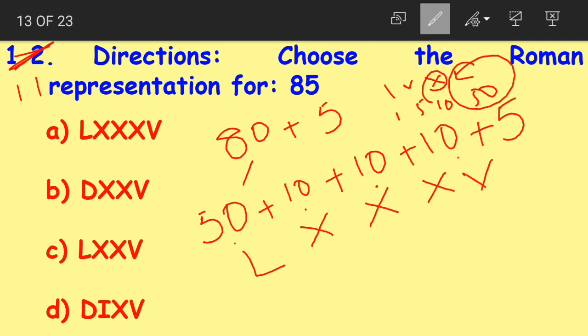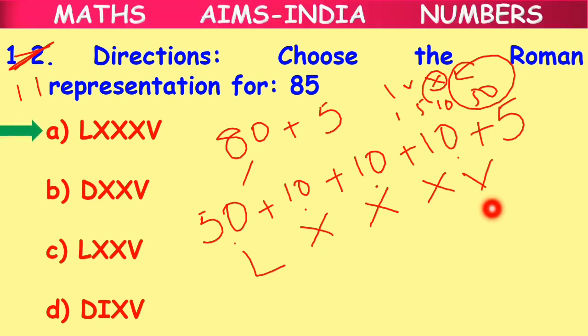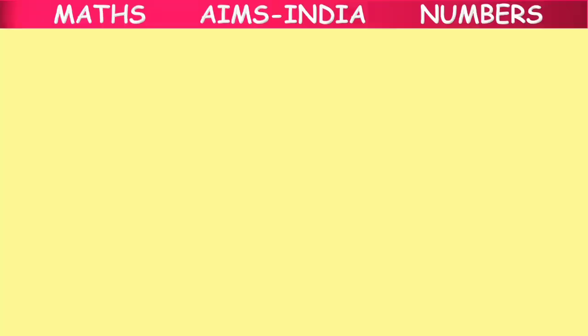Now what is the correct option here, children? The correct option is option A, LXXXV. LXXXV stands for 85, which is 50 plus 10 plus 10 plus 10 plus 5. Clear, children? Okay, moving on to question number 12.